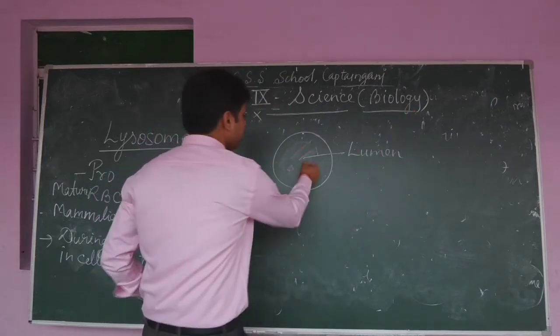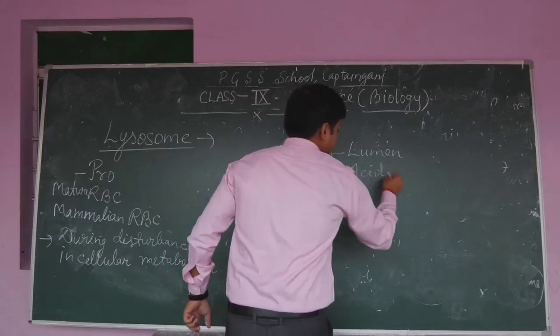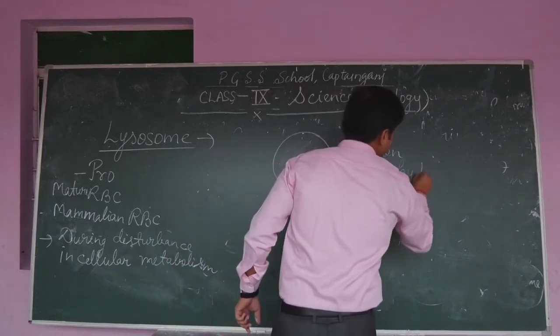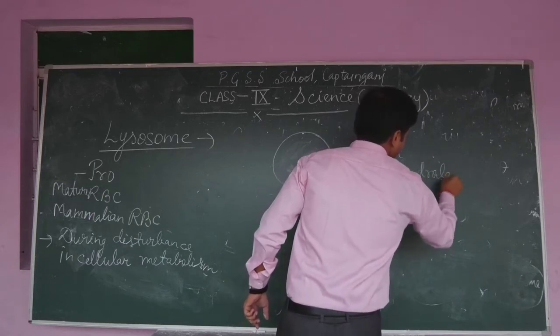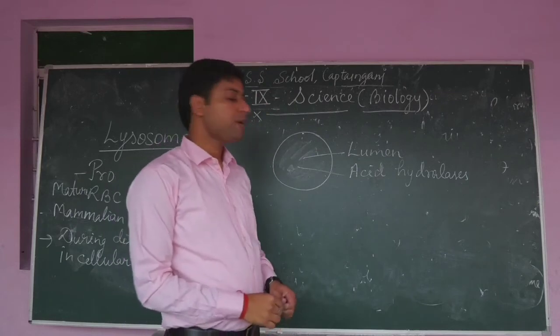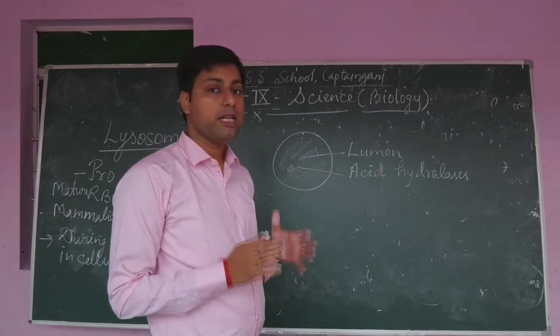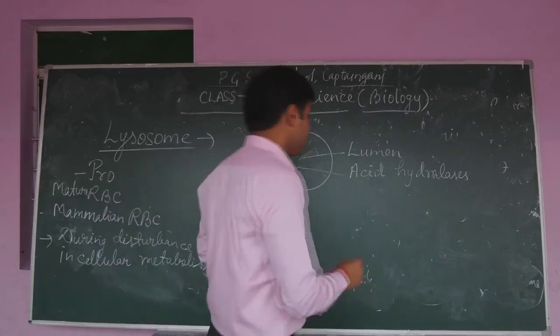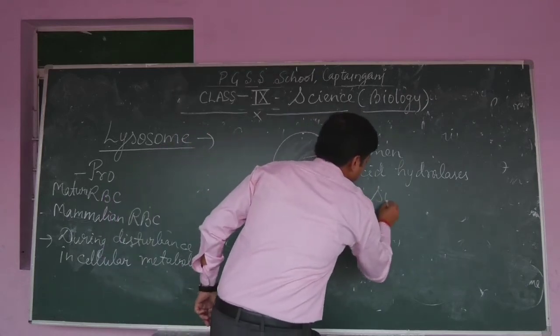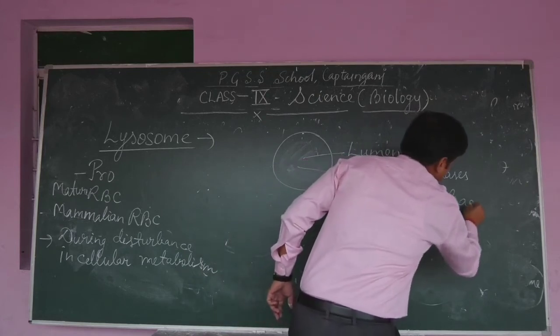In this lumen, acid hydrolases are present. Due to the presence of acid hydrolases, lysosome is also known as the suicidal bag or suicide bag.